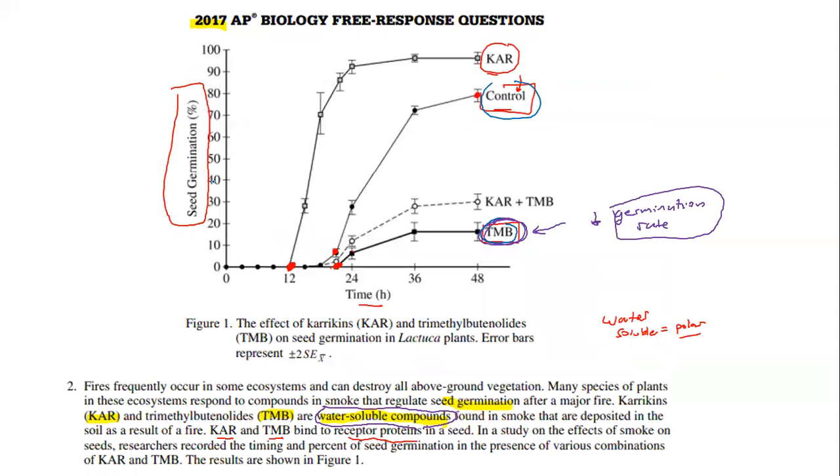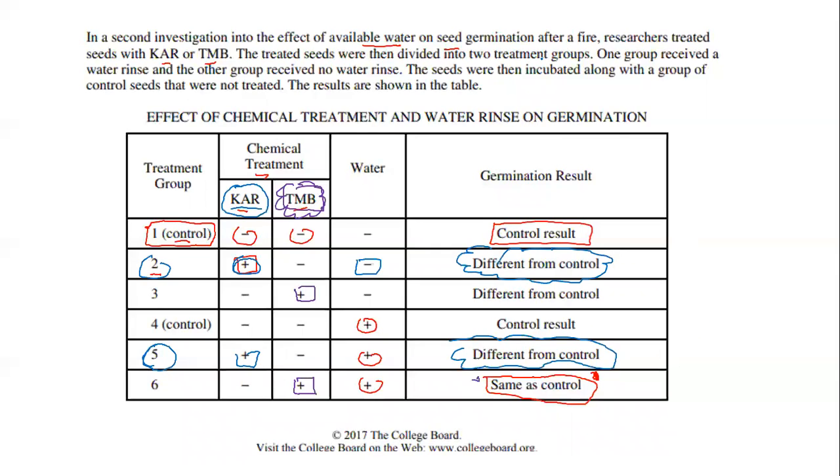So that means regardless water present or not, KAR is going to actually help increase that germination rate. So when you compare groups 2 and 5, okay, this is showing you that KAR is always going to increase the germination, right?